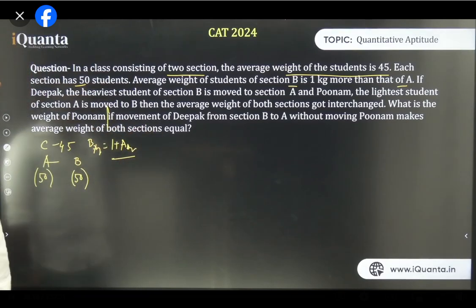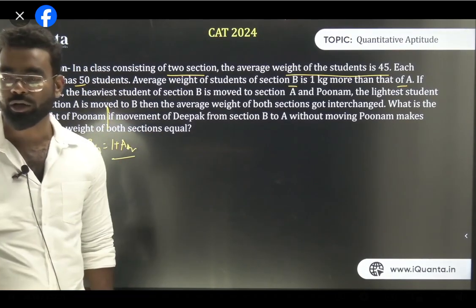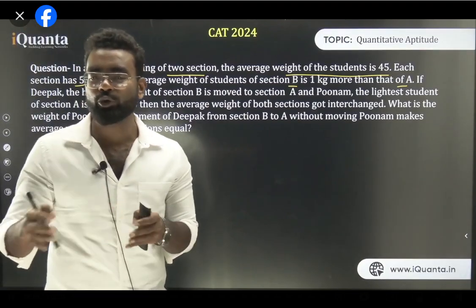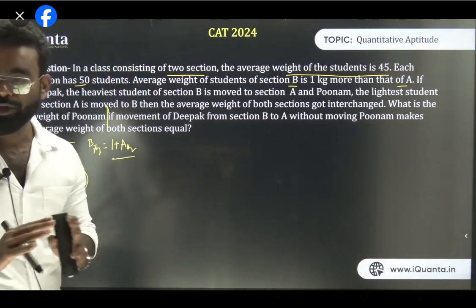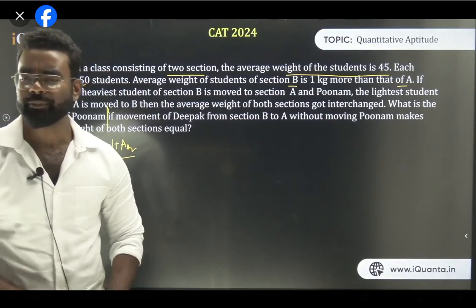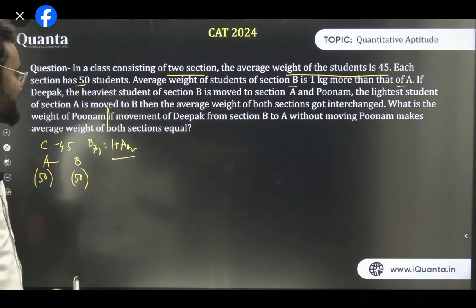But this thing, if movement of Deepak from section B to A without moving Poonam makes the average weight of both sections equal. So if only Deepak is moving from B to A, then the average of section A is same as average of section B. So this is given, right? All of you have understood the question. Richa, might be the answer might be 20. Yes, you are correct, I guess. Absolutely correct, I guess. So excellent job.